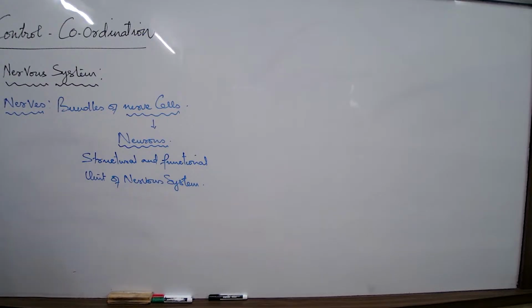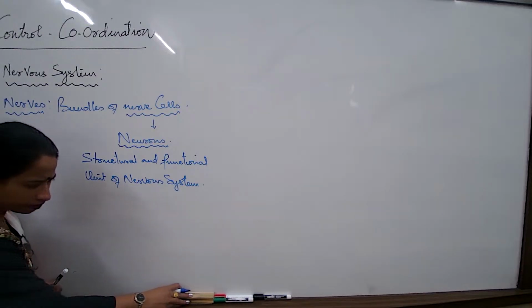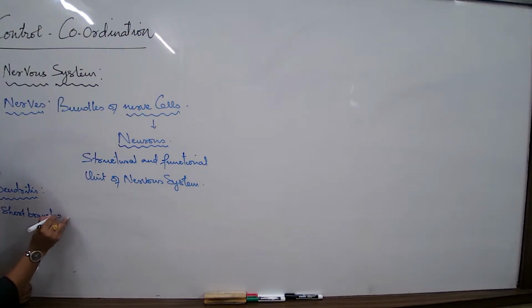So let us first of all try to understand the neurons we are talking about. What are the functions of each of these parts? The first that I talk about is the dendrites, the major part of the neuron. What are the major parts of the neuron? The first is the dendrites. So always remember, the dendrites are always known as the short branched processes.